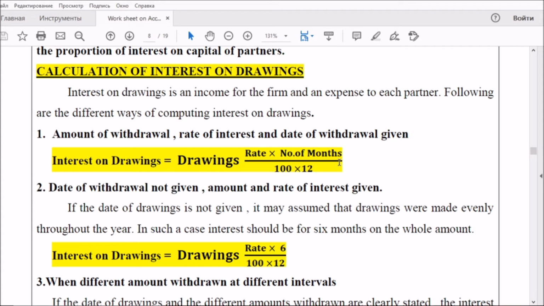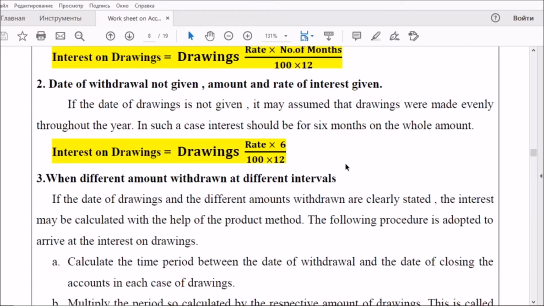Then we have to remember an average period of 6 months will be used. Drawings into rate by 100 into 6 by 12 is the equation you can use for calculation of interest on drawings. When the date of withdrawal is not given, the average period will be treated as 6 months.